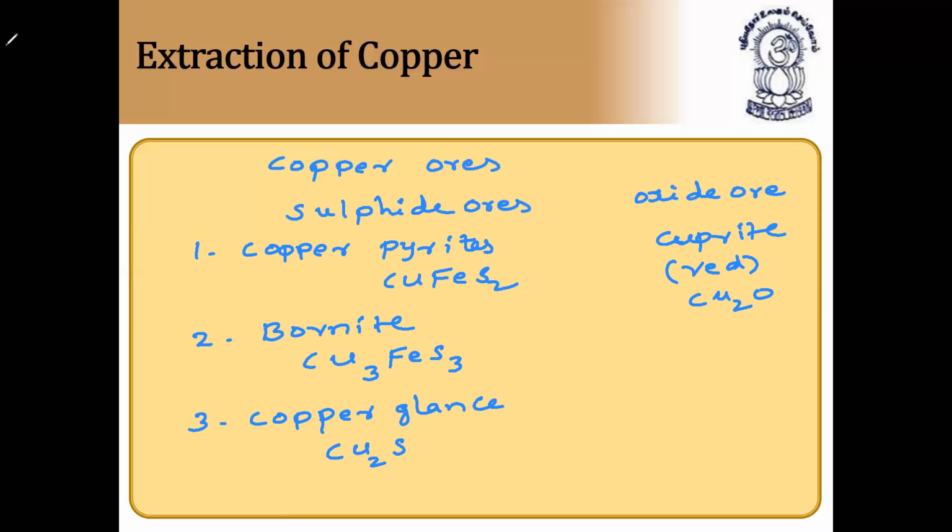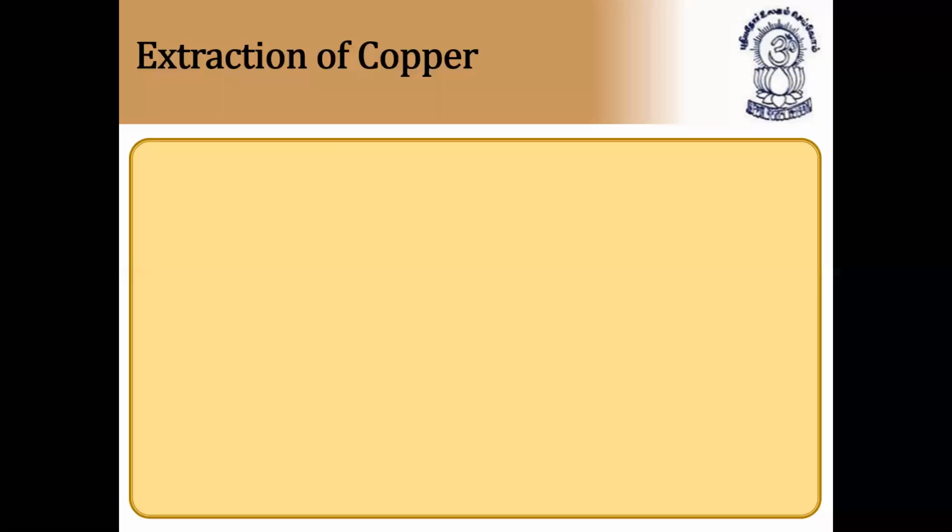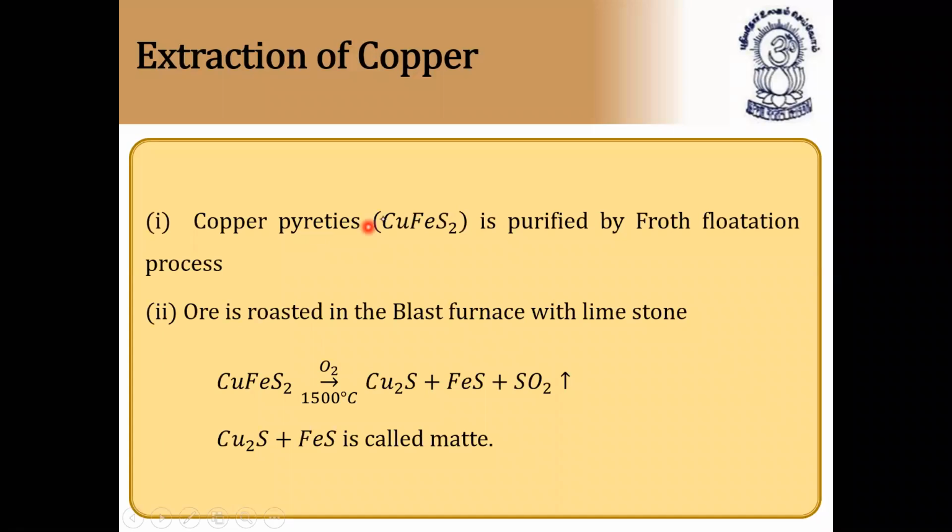So copper is mainly extracted from copper pyrites, cuprite ore and copper glance. The others are not available easily. Let us see now. Copper pyrites first requires concentration of ore. Since it contains sulfur, it is best concentrated by the froth flotation process.